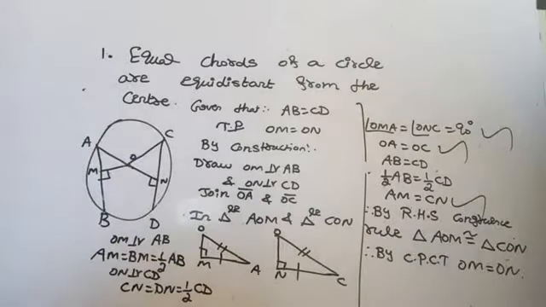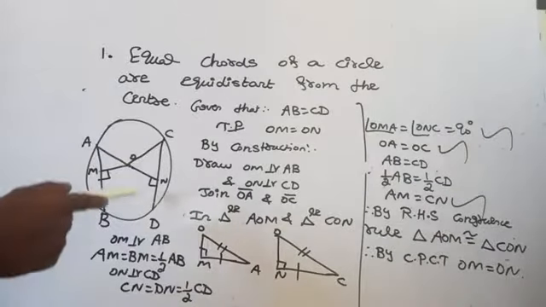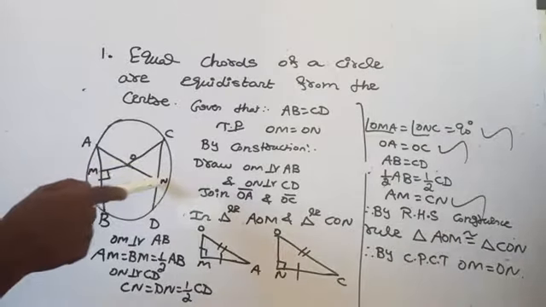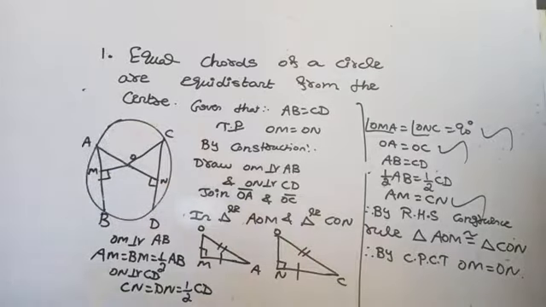Tomorrow we will discuss that theorem. Today we discussed that equal chords of a circle are equidistant from the center. The converse, that chords equidistant from the center of a circle are equal, is the concept we will discuss tomorrow.